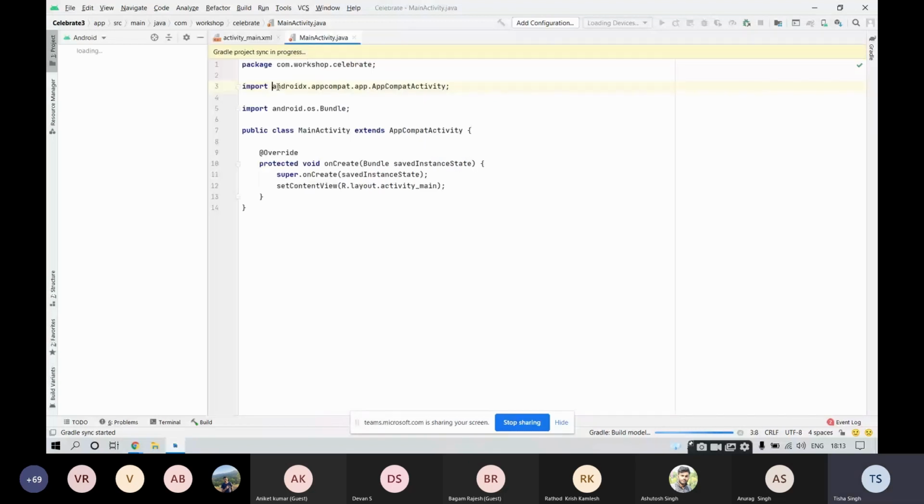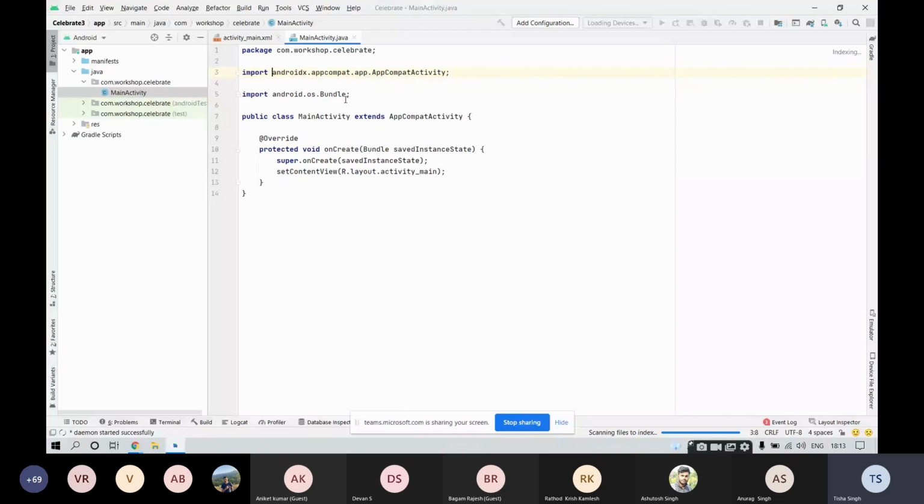Vignesh is telling, I am unable to change from Kotlin to Java from the drop down box. It should be possible, Vignesh. You can try doing it once more by clicking the interface, I guess.